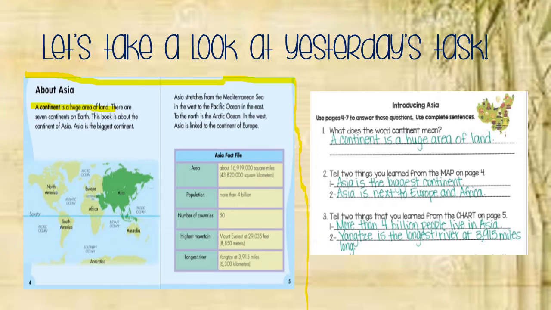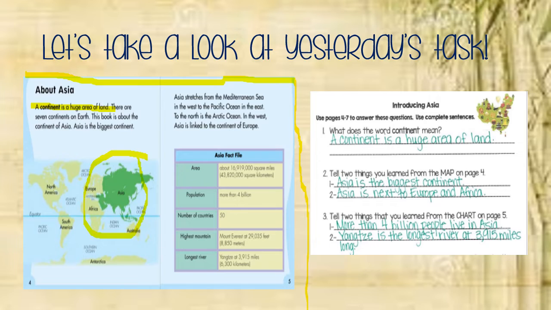Tell 2 things that you learned from the map on page 4. You did a great job of discovering many things by looking at this map. I discovered Asia is the biggest continent, and Asia is next to Europe and Africa. I also saw that in your work, many of you included the different oceans that surround Asia, and that was